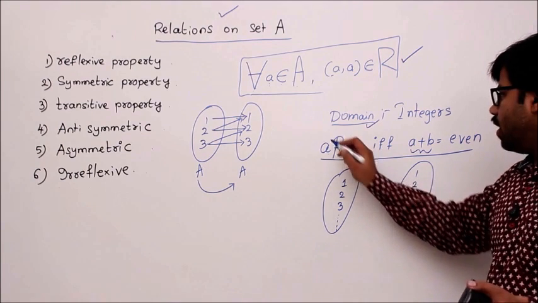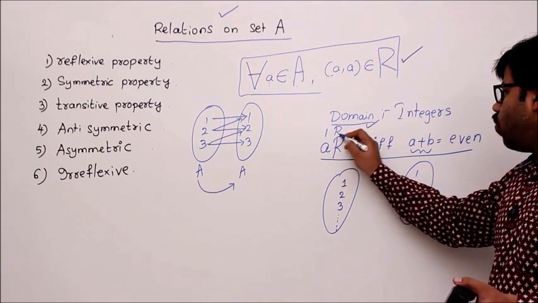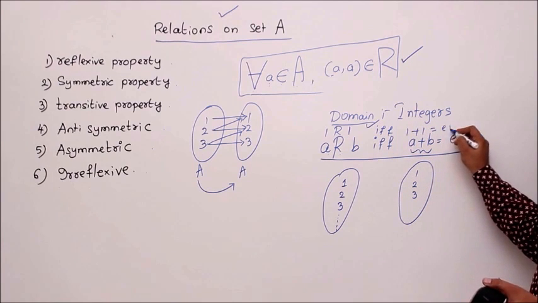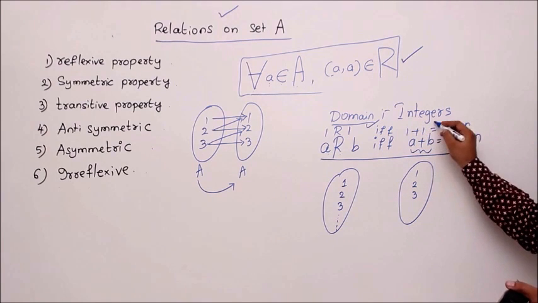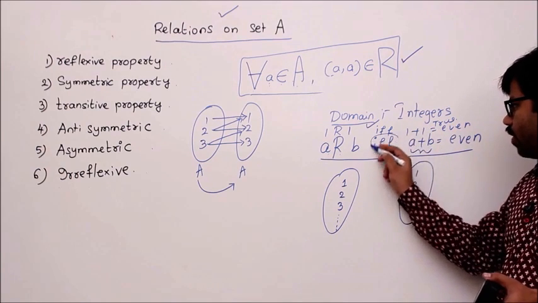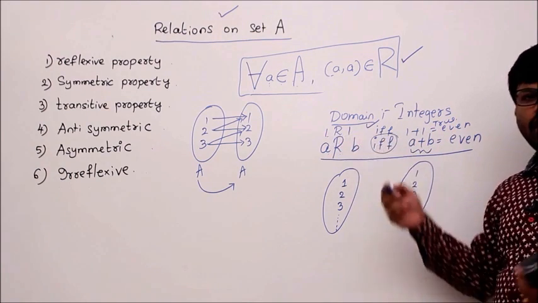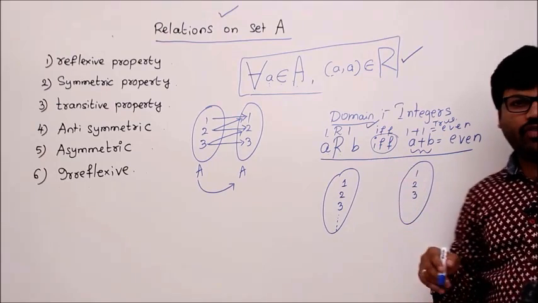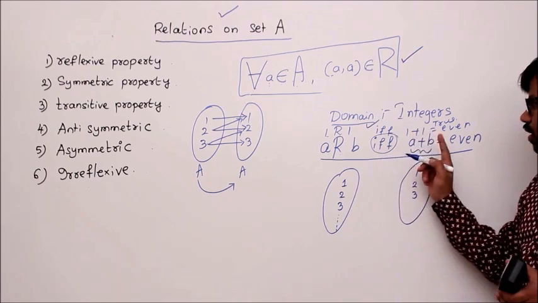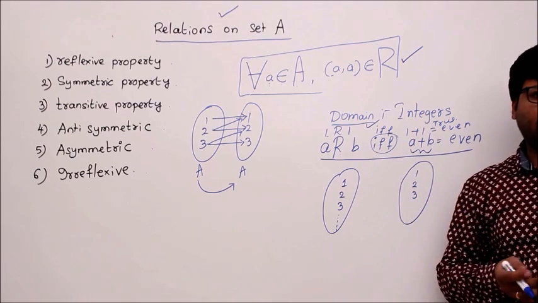Let's read this relation with 1. 1 relates to 1 if and only if 1 plus 1 is even. Since 1 plus 1 is even, this is true. Because of if and only if, definitely 1 should be related to 1. That is the meaning of if and only if, right? Whenever I write a definition with if and only if, left true means right true, left false means right false.